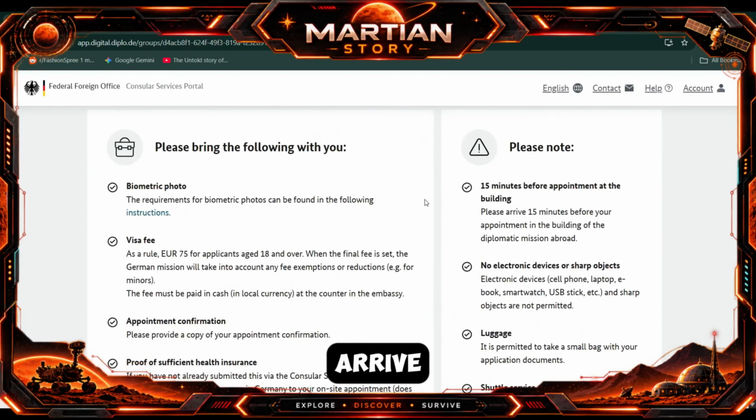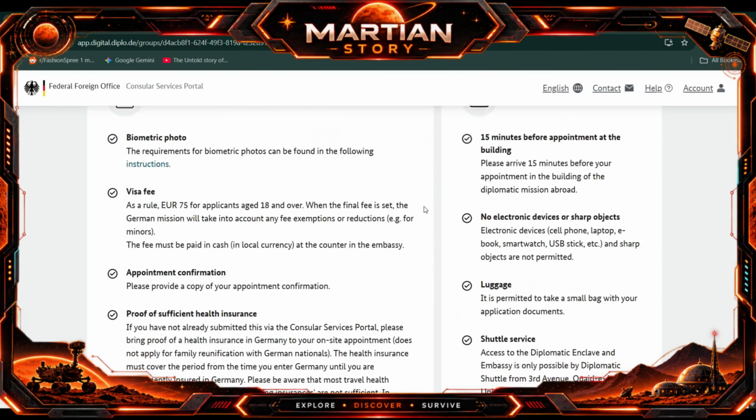Make sure to arrive 15 minutes early before your appointment. You don't need to bring electronic devices, sharp objects, and luggage. There is a special place in the embassy where, if you have any luggage, you can place it there.